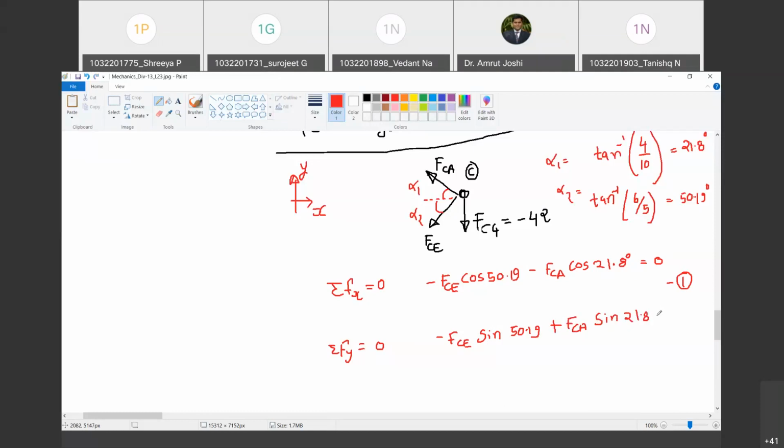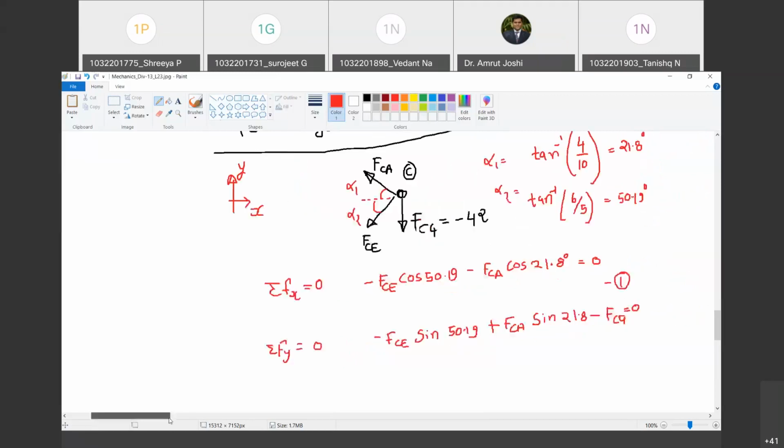And FCG is downward. Yes. So I will write minus FCG. Do you agree? This must be equal to 0. Happy? Yes, sir. But what is the value of FCG? Tell me.